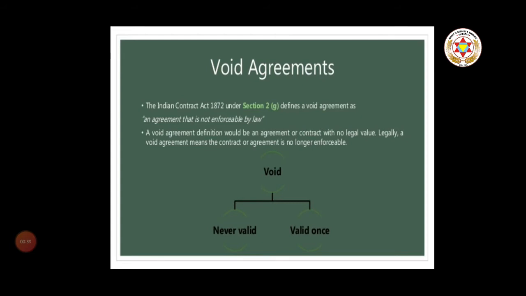Now, the void agreement has been divided into two parts. Number one is never valid and second one is valid ones. Never valid agreement means which is not valid from the initial stage, or we can say it is a void ab initio agreement. Valid ones means at an initial stage it would be valid, but later on due to some circumstances it becomes invalid.